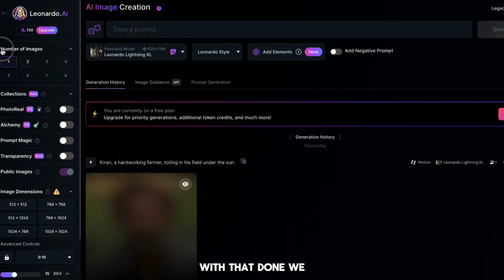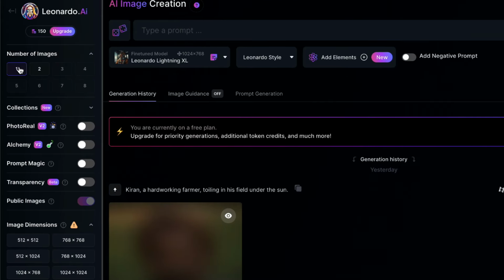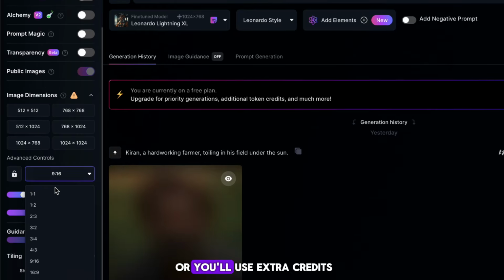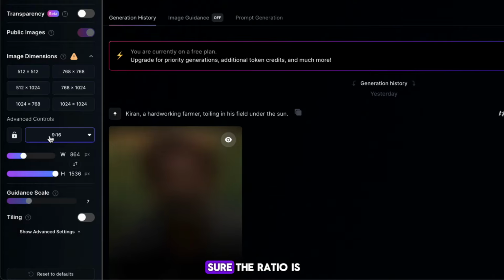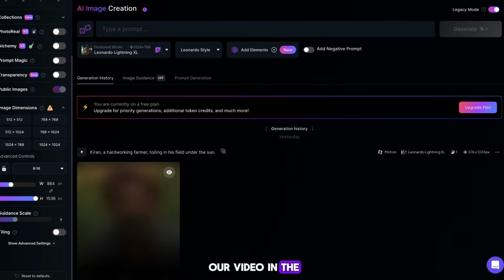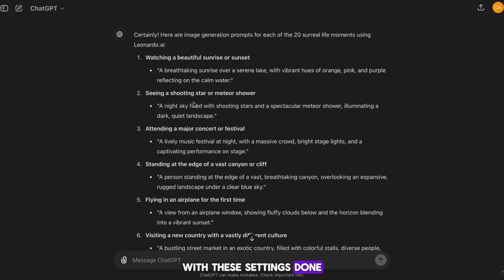With that done, we need to make some changes on the left. Make sure that you're only generating one image like we just mentioned, or you'll use extra credits. Next, scroll down and hit this drop down under Advanced Controls. You then want to make sure the ratio is set to 9:16, as this will put our video in the TikTok format. With these settings done, we want to head back to ChatGPT.